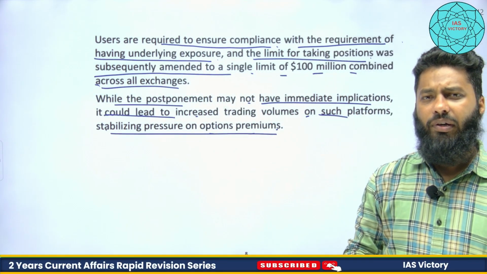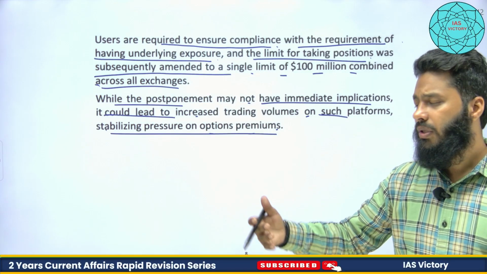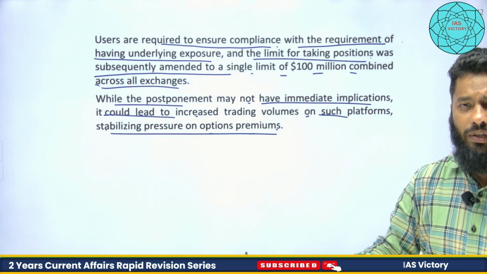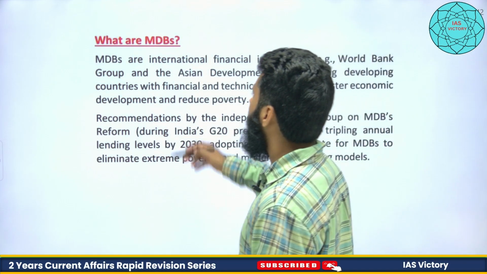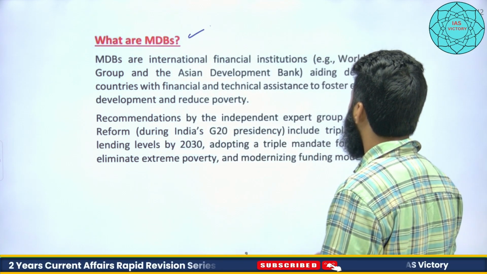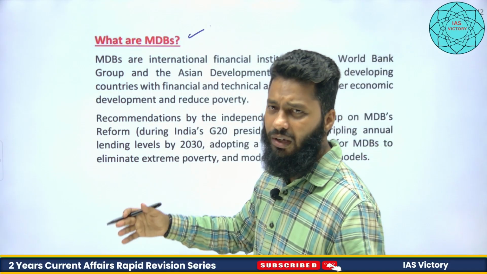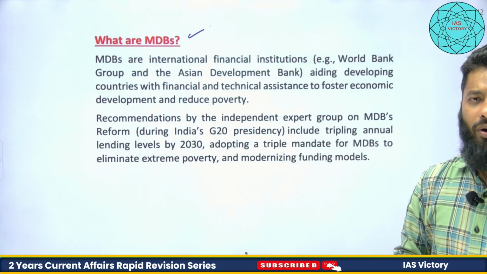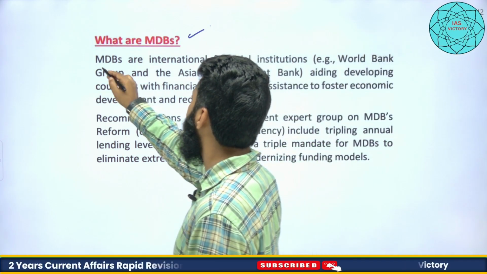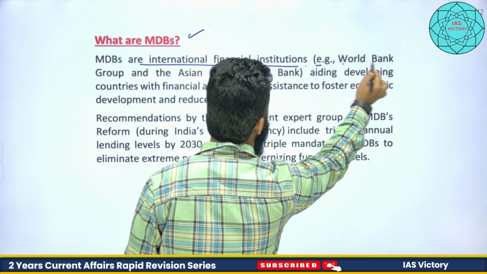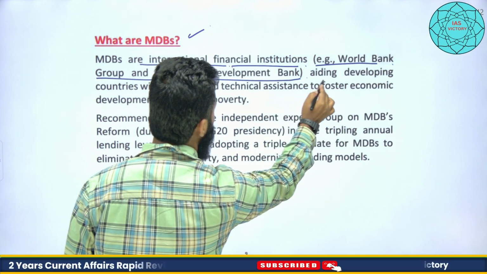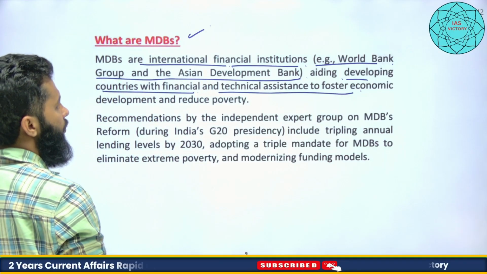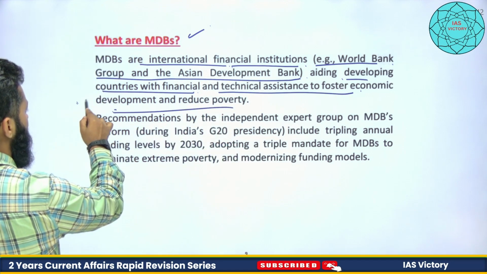For example, when we are having such kind of trades, then options, forward market, future, option, swap, etc., are there. What are MDBs, right? When we talk about MDBs, this is multilateral development banks, right? For example, World Bank Group, that we have already seen, 5 organs of World Bank Group, etc. So MDBs are international financial institutions. Example, World Bank Group and the Asian Development Bank, aiding developing countries with financial and technical assistance to foster economic development and reduce poverty, right?